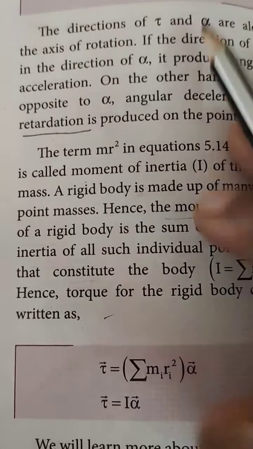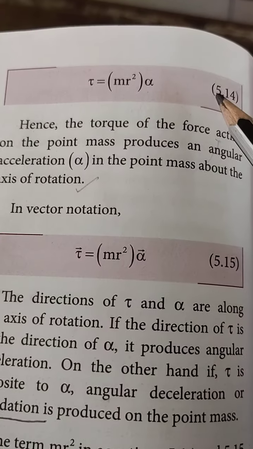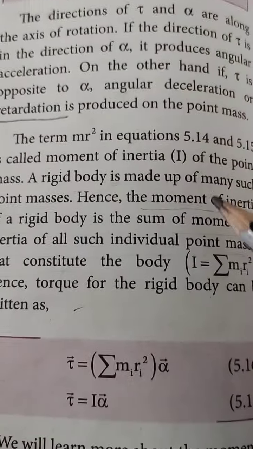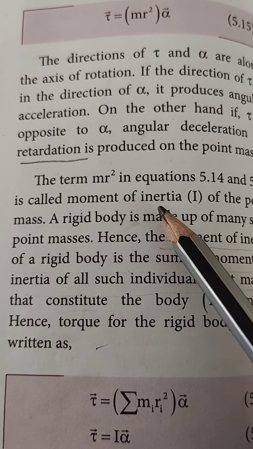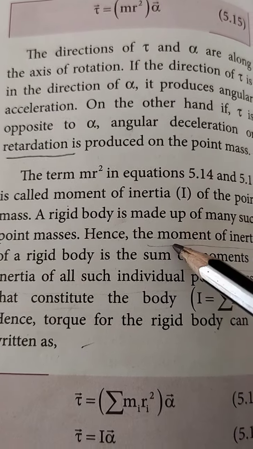Further, the term m r squared in equations 5.14 and 5.15 we can call the moment of inertia. So substitute the value of the moment of inertia in these equations 5.14 and 5.15.